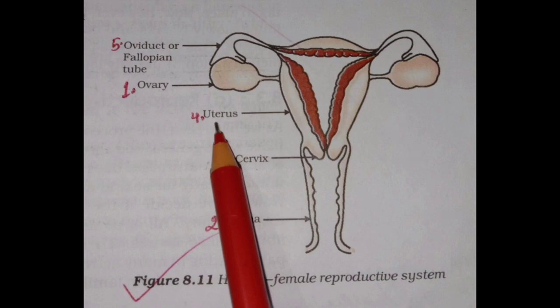If you see the wall of the uterus, it is made up of three layers. The outer layer is known as perimetrium. The middle layer is known as myometrium, and the inner layer is known as endometrium. And lastly, you should know that the uterus is the main site for the menstrual cycle, for fertilization, and for embryonic development, etc.